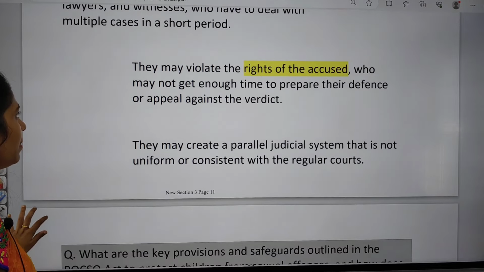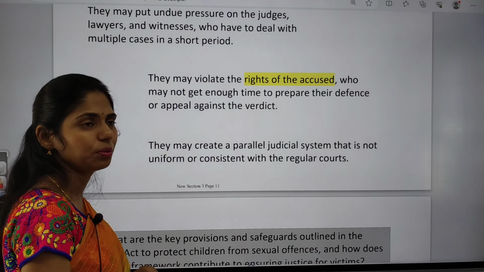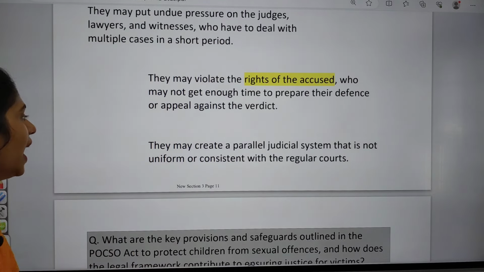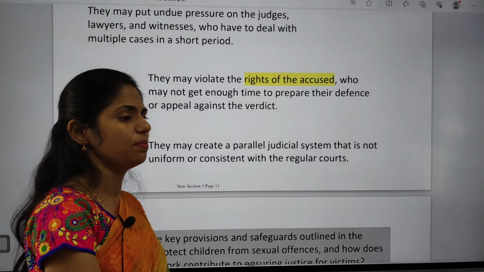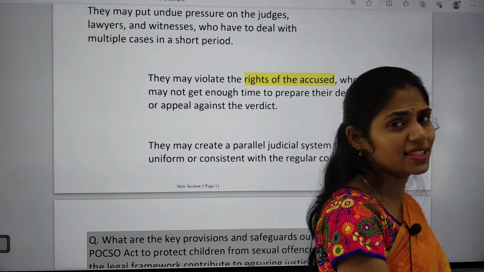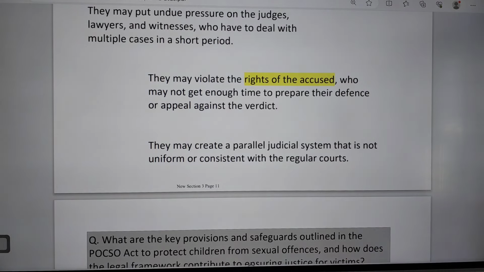And next one is they may violate the rights of the accused who may not get enough time to prepare for their defense. And they may even create a parallel judicial system that is not uniform or consistent with the regular courts. So these are some important facts regarding what exactly fast track courts are, and what the advantages and disadvantages are.